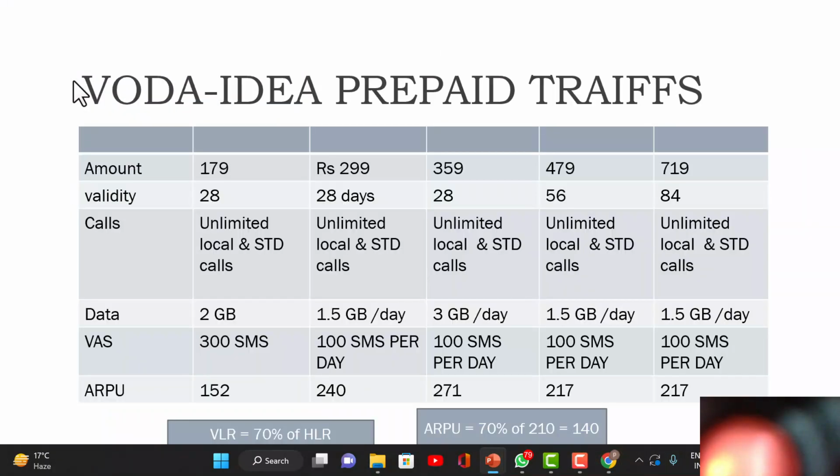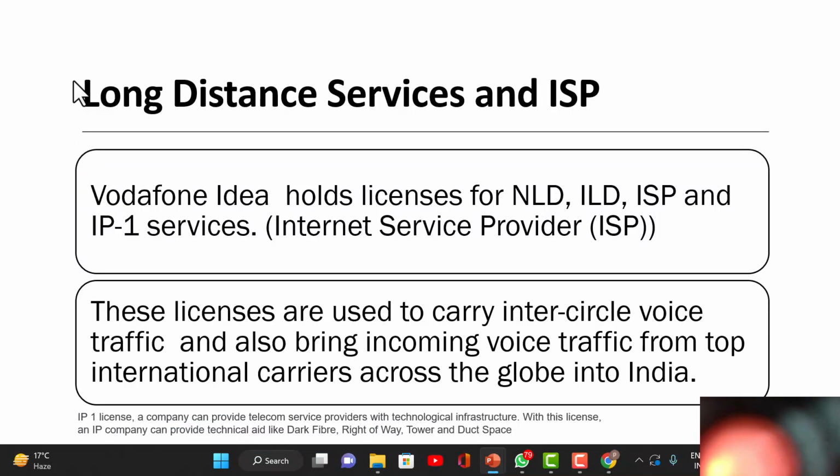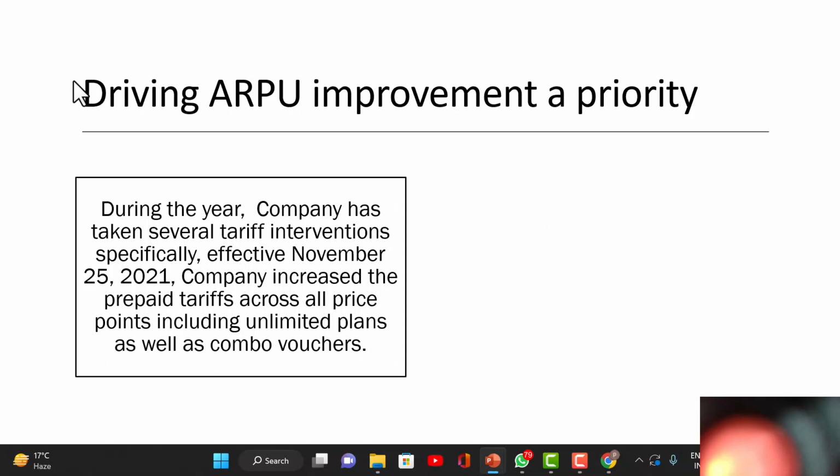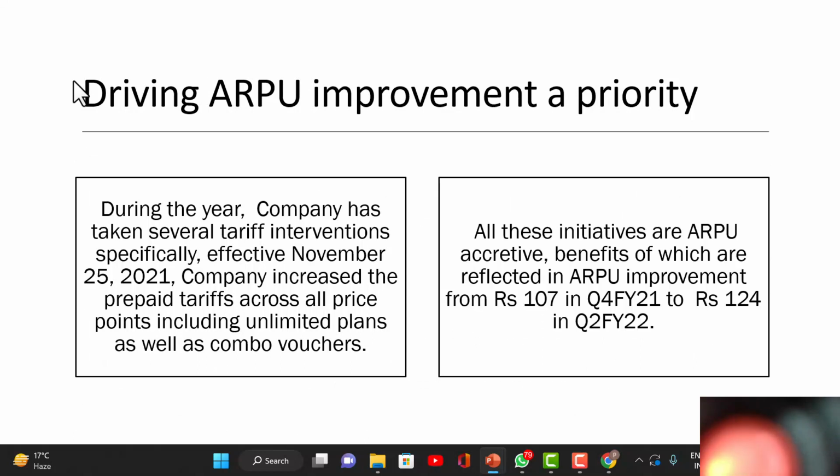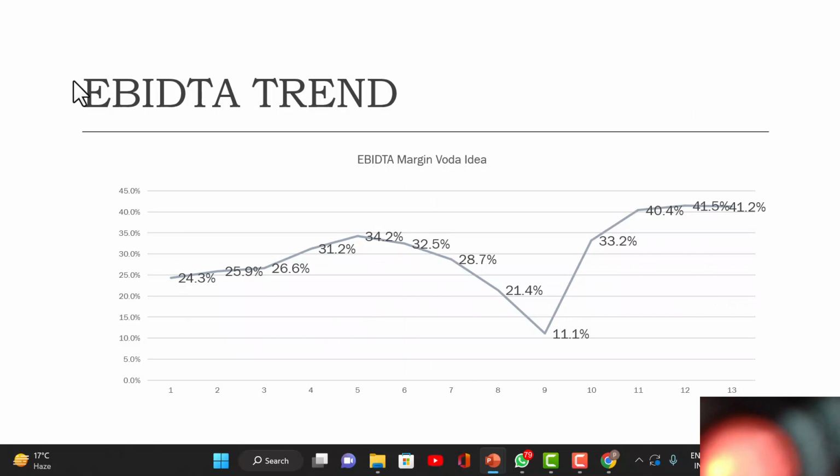So ये हो गया. अब आते हैं हम प्रीपेड टैरिफ में, आपको दिखा दिए थे. Okay. So there, ARPU is close to about 140. I made some changes in my Excel sheet, so I'll just show you them. So, okay, this I'm skipping at the moment. And of course, they are driving ARPU. Their priority, their strategy is to increase the ARPU if they want to become profitable. Okay. So that's why they have increased their tariffs over the last. So this is the EBITDA trend.